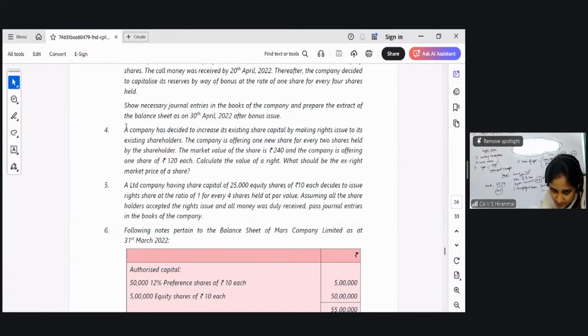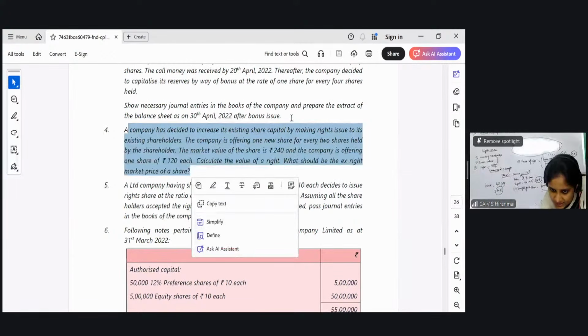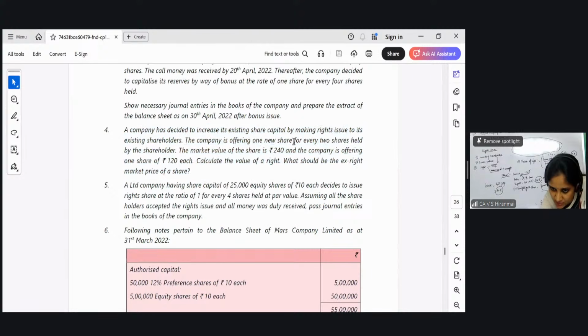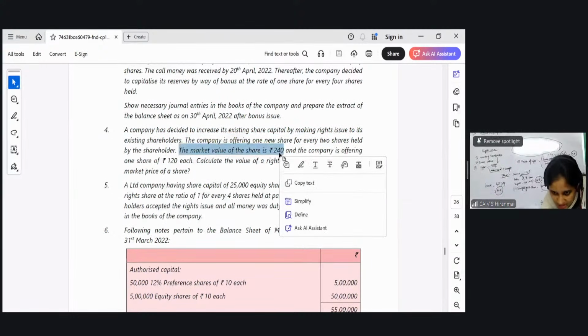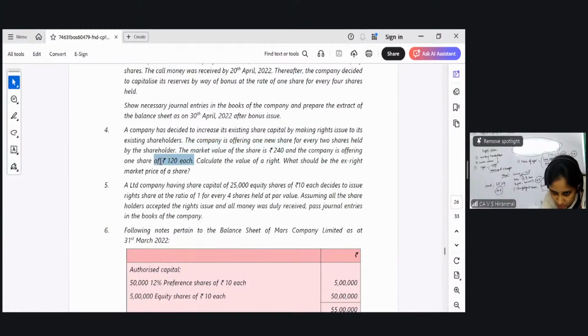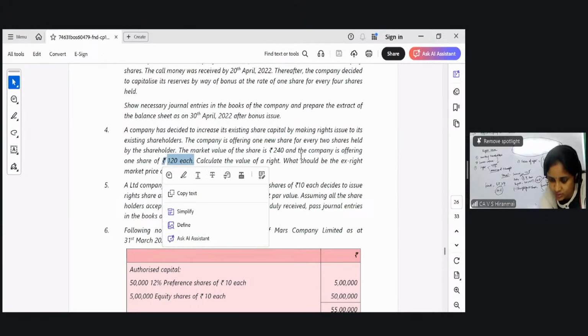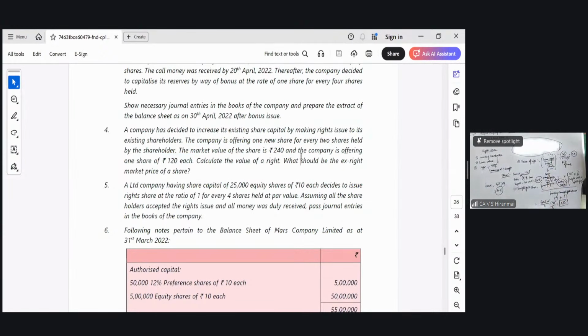Please see here. A company has decided to increase its share capital by making a rights issue to its existing shareholders. The company is offering one share for every 2 shares, so 1 is to 2. Market value is 240, that is cum price. The company is offering one share at rupees 120 each. I want you people to use these two formulas and tell me what is the value of the right. 2 minutes.